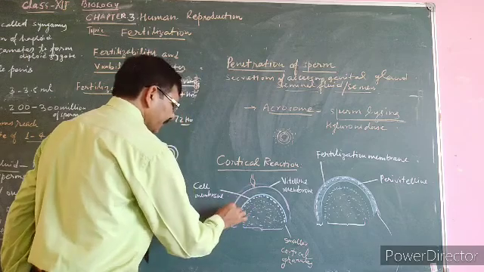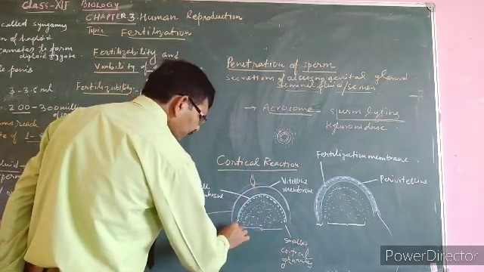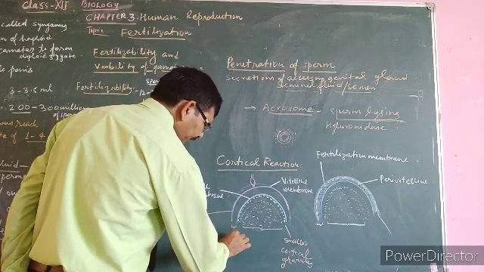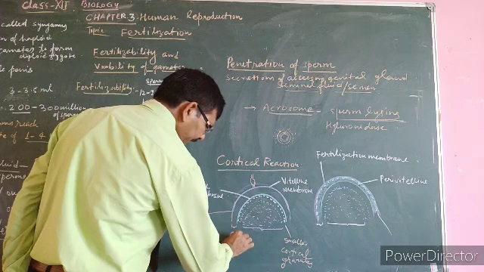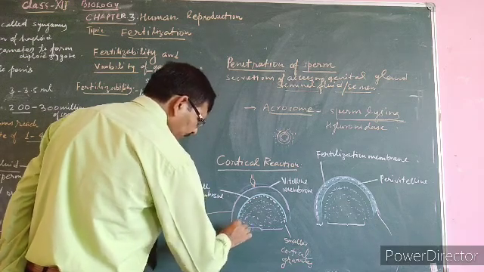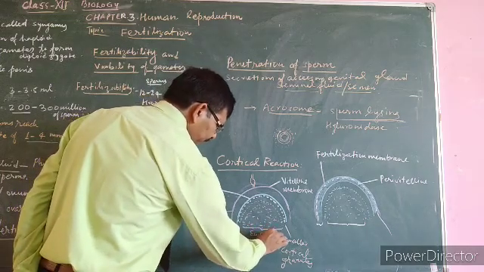This is the vitelline membrane or plasma membrane. Below it, the cytoplasm is called cortex or ectoplasm, and this is endoplasm.